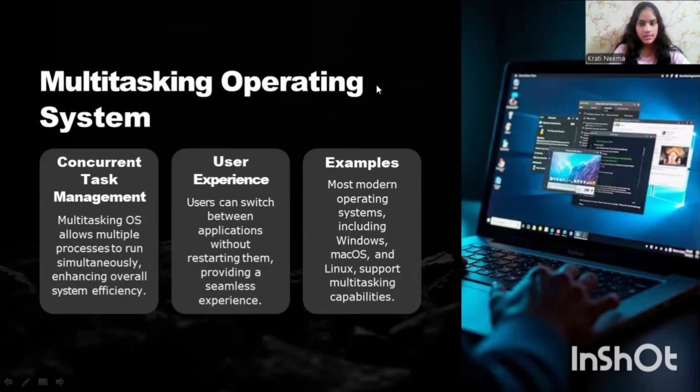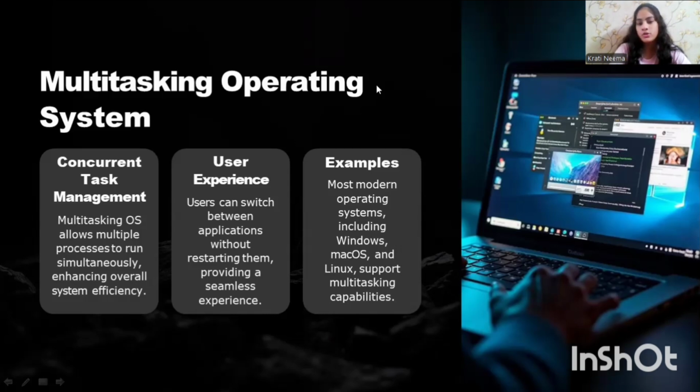A multitasking operating system is designed to allow one user to run multiple applications or tasks at the same time. This type of OS is common in modern personal computing environments like desktops, laptops, and smartphones. Key features of a multitasking operating system are that it runs several applications simultaneously.